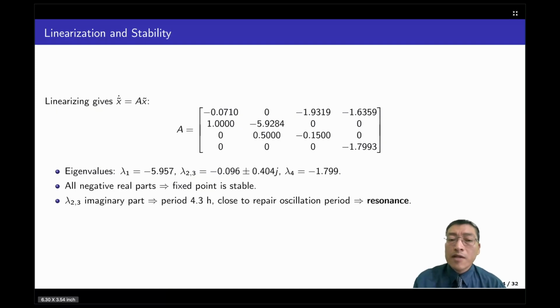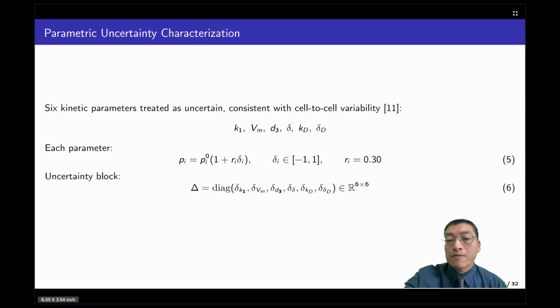With this fixed point, we then linearize the system around it and obtain the Jacobian matrix A. We also find the eigenvalues, which all happen to have negative real parts, so the fixed point is locally stable. This confirms that apoptosis is a genuine stable state. But we also have to notice that the complex pair has an imaginary part corresponding to a period of about 4.3 hours, which is close to the natural repair oscillation period. That's a resonance, and it turns out to matter a lot for robustness.